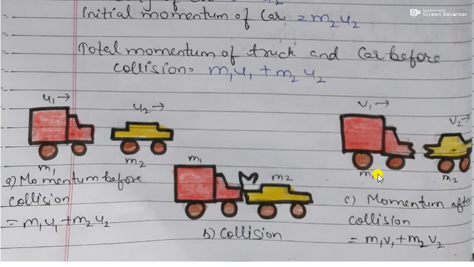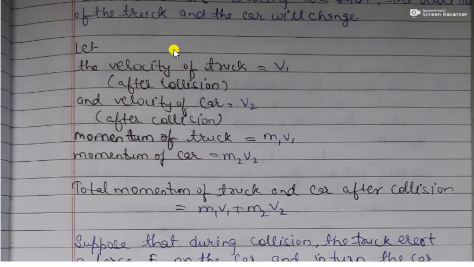After collision the velocity of the truck would become v1 and the velocity of the car would become v2. Now the momentum of the truck after collision would be m1 v1 and the momentum of the car would be m2 v2. So the total momentum of car and truck after collision would be m1 v1 plus m2 v2.